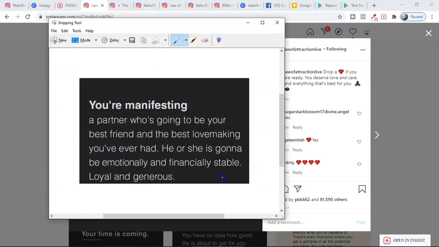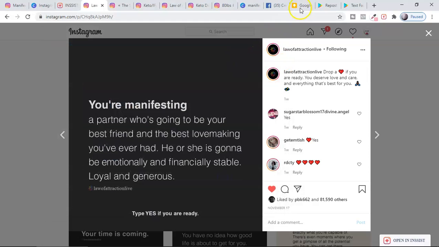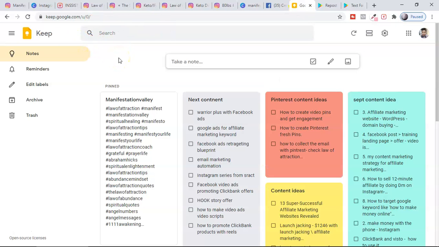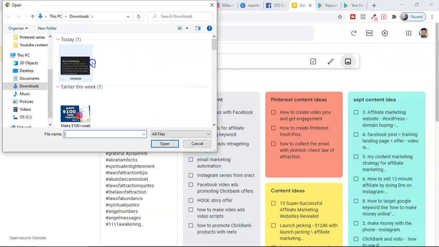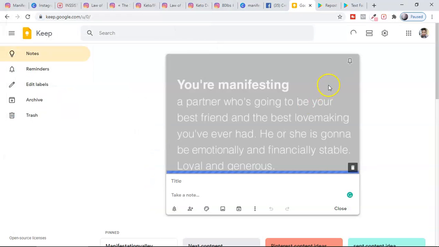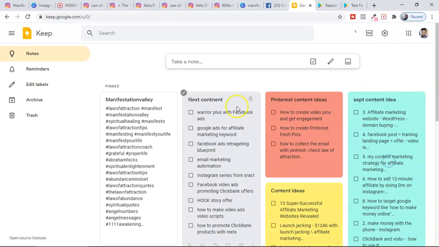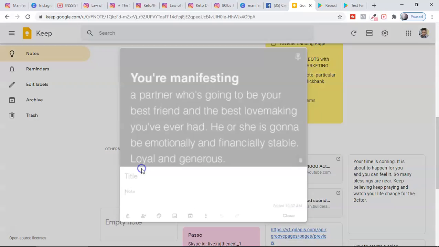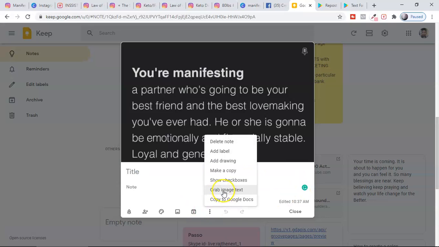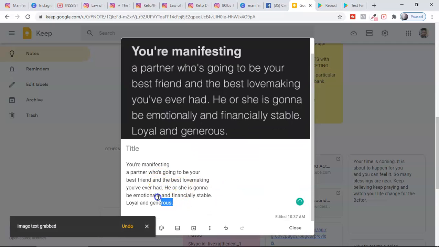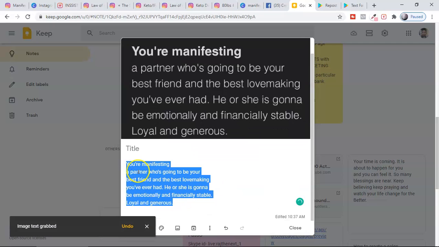Then, guys, I'm going to use this app called Google Keep. This is a free tool, anybody can use it. You click here on image, select the image which you have saved, open it here, and let this app read the image. Once it has read it, in the bottom right, click here and you'll get an option to grab the image text. Look at this, the moment you click, with one click you can grab the